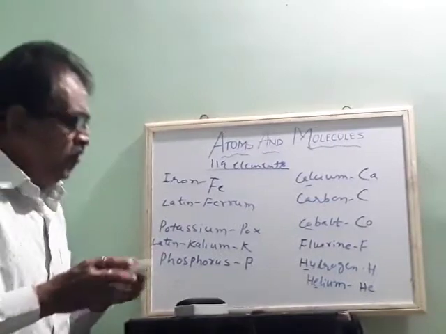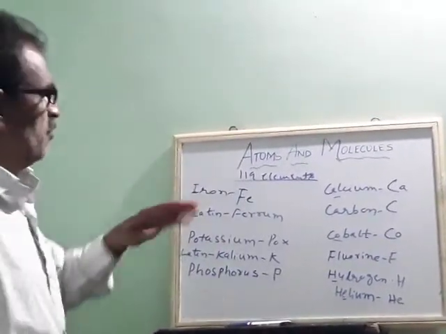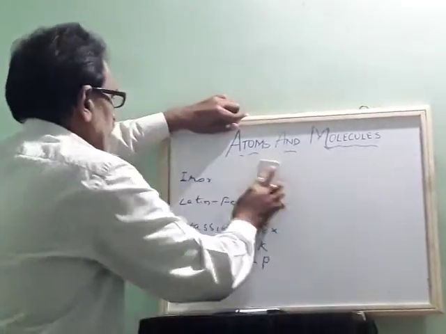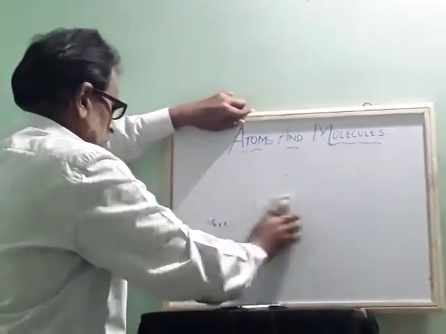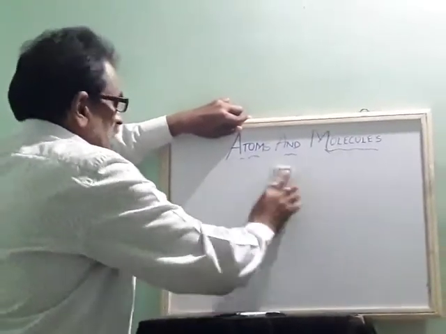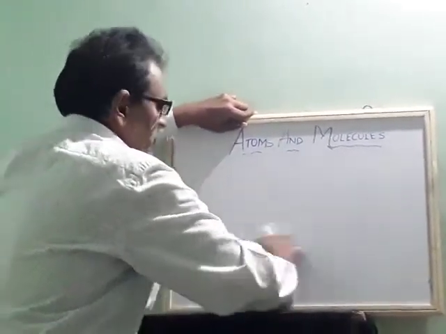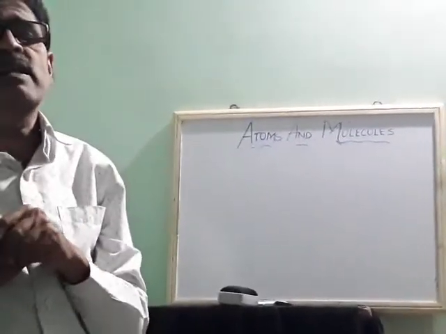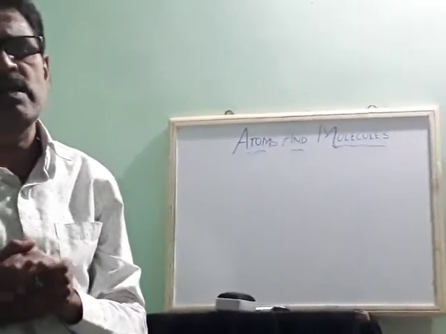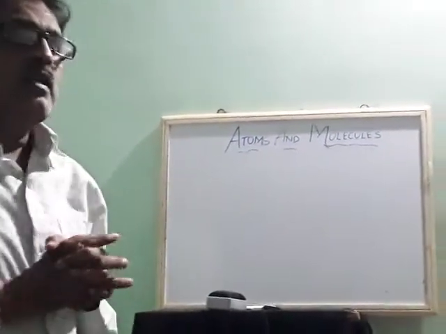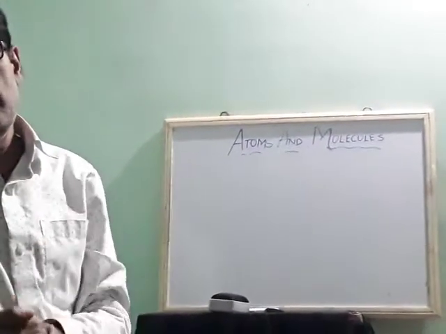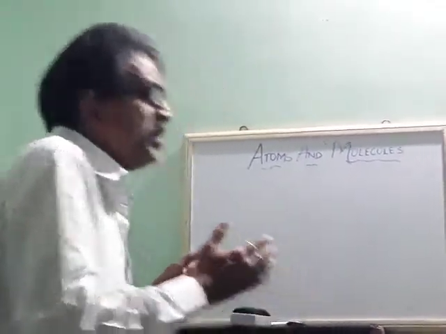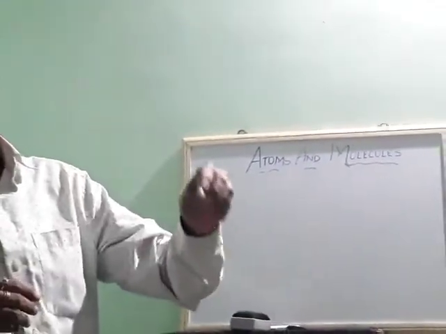Now we will try to study one more concept called atomic mass. What is an atom? Dalton gave a suitable definition for atom. Atom is the smallest particle which can take part in a chemical reaction. And he said atom is neither created nor destroyed. Then he gave an explanation based on the law of definite proportion by mass.